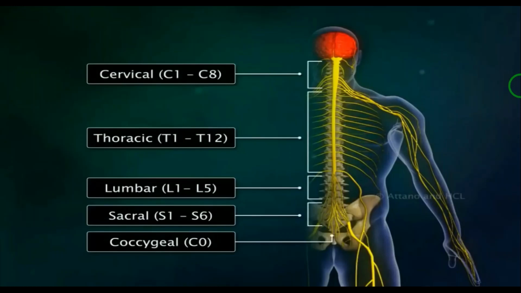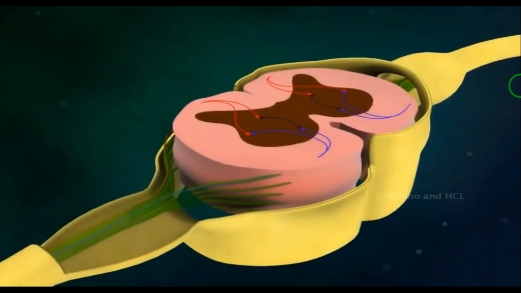These spinal nerves are named and numbered according to the vertebrae with which they are associated. Each spinal nerve is formed by the combination of a sensory neuron and a motor neuron.